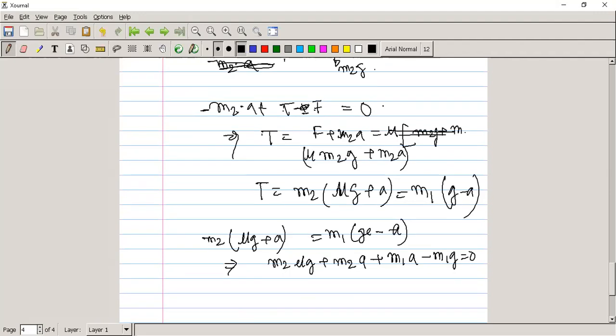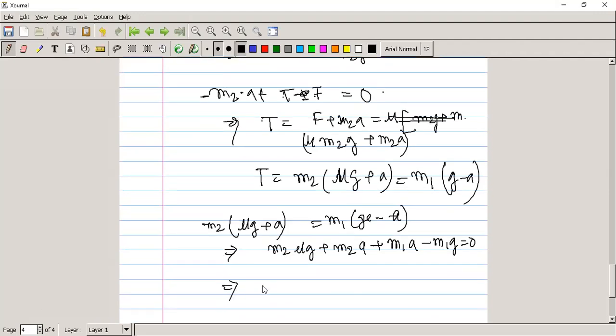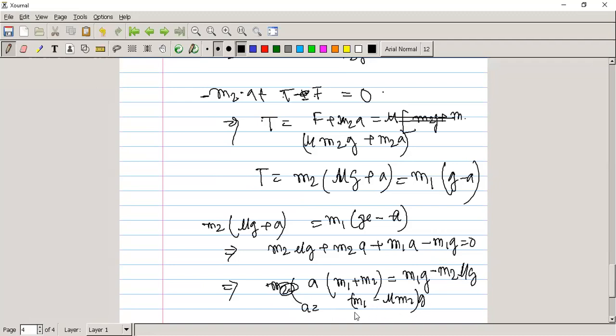So taking a common, a times m1 plus m2 is equal to m1 g minus m2 mu g. Then a is equal to m1 minus mu m2, into g, divided by m1 plus m2.